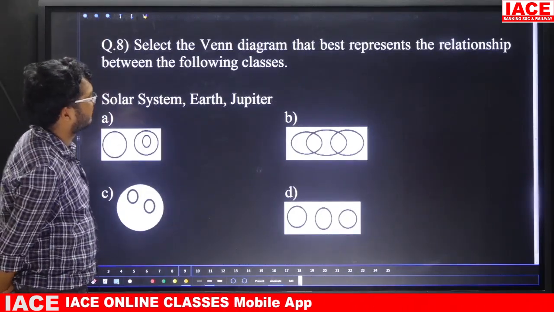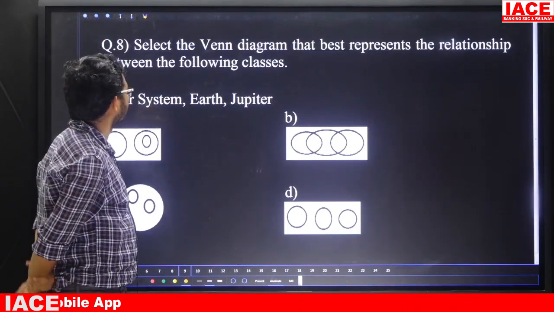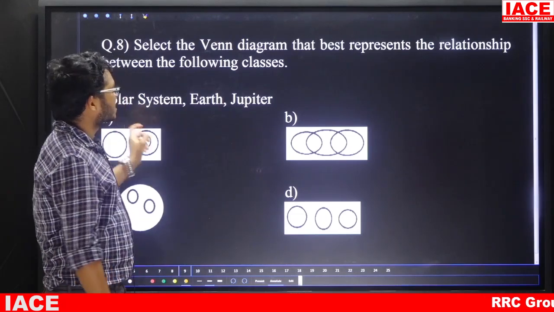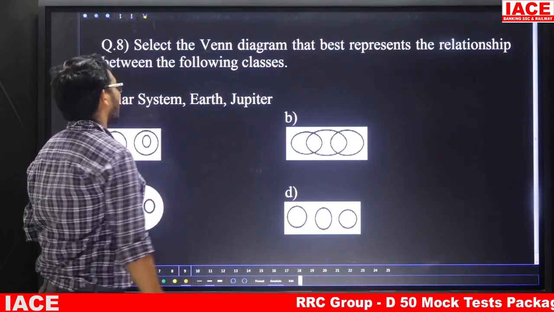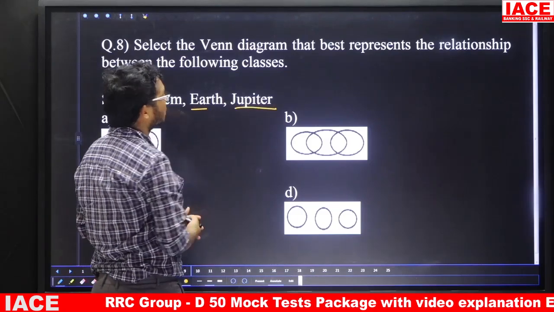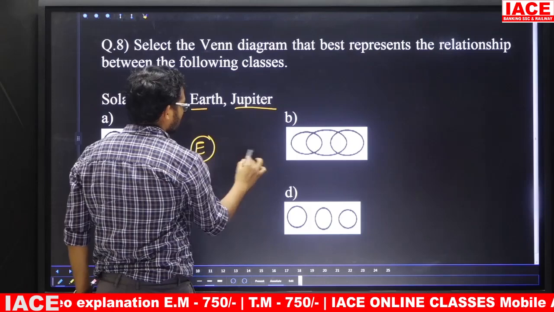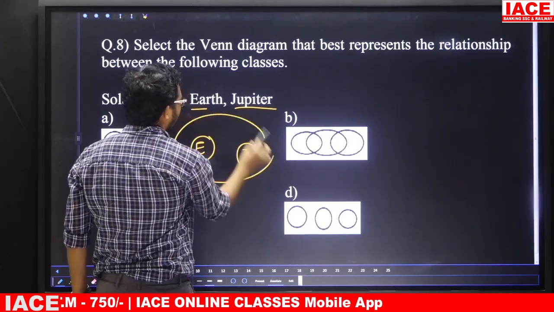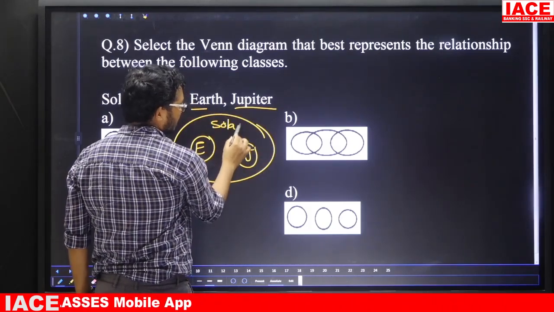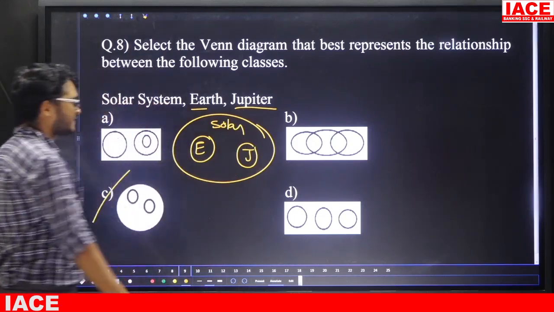Question number 8. Select the Venn diagram that best represents the relation between the following classes: Solar System, Earth, Jupiter. Now friends, Earth and Jupiter, these two are planets in the solar system. That means Earth is different and Jupiter is different, but both are in the solar system. So the answer is Option C.